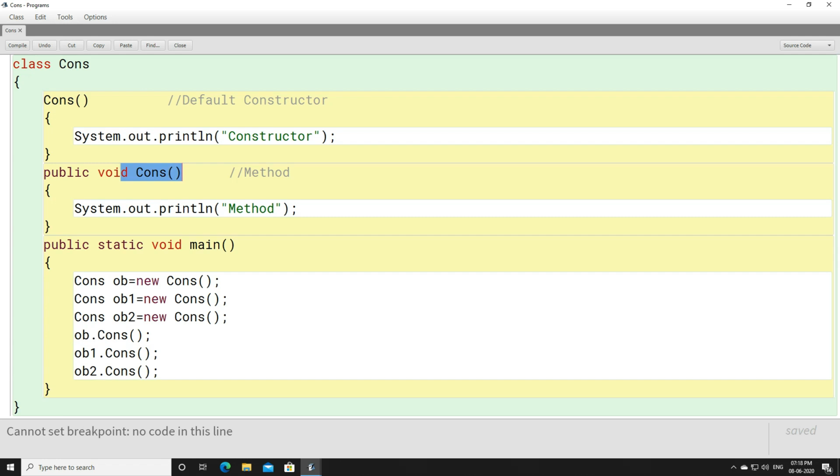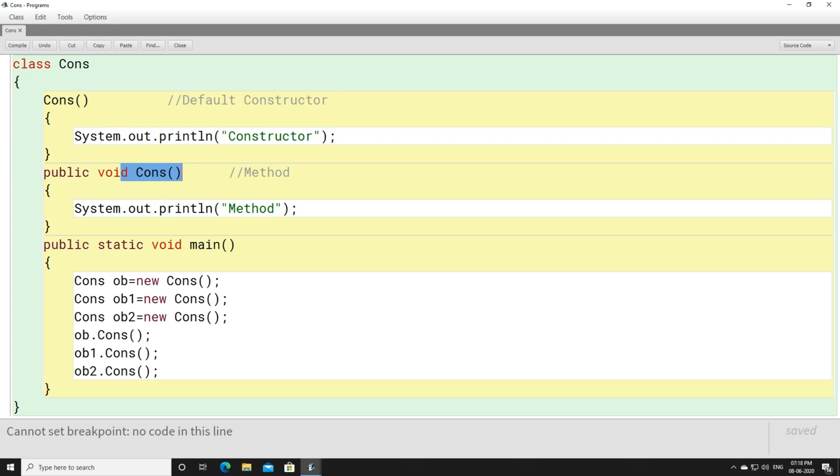Remember, a method needs to be called or invoked by the user by writing the object name, or without writing an object name if it is written as static. But a constructor cannot be written as static, nor does it need to be called with the help of an object. When an object is created, a constructor is automatically called.